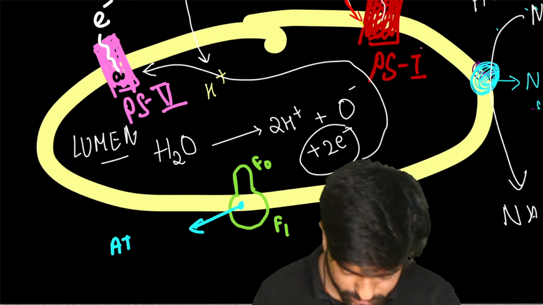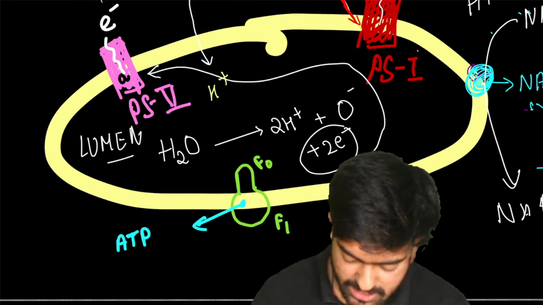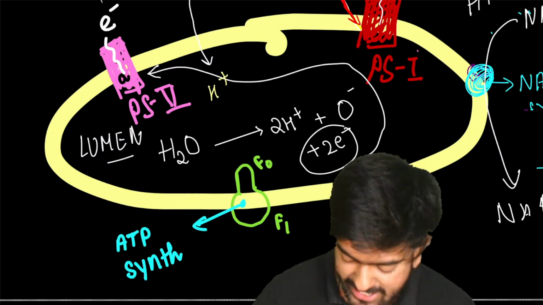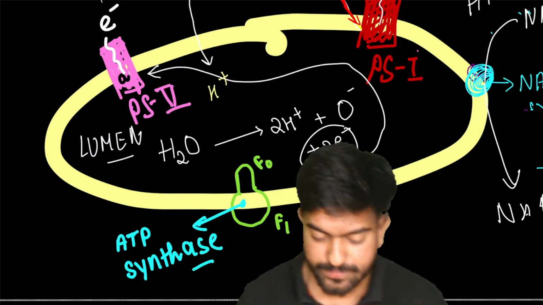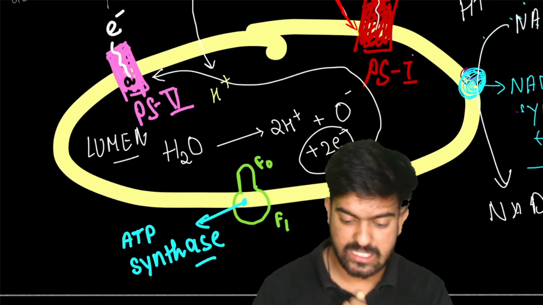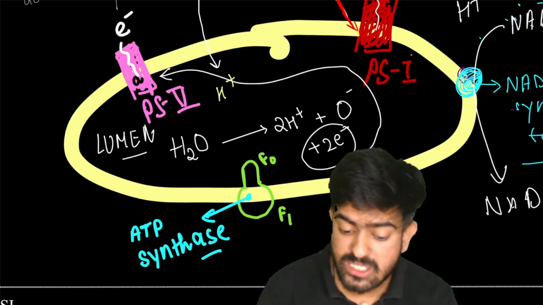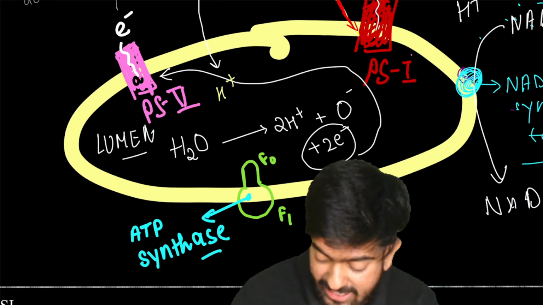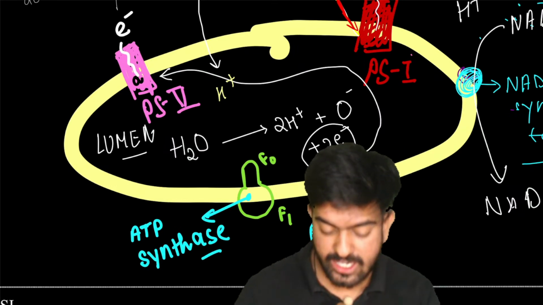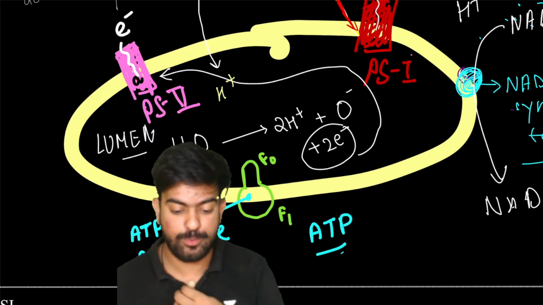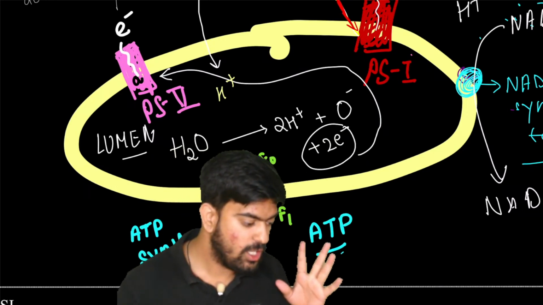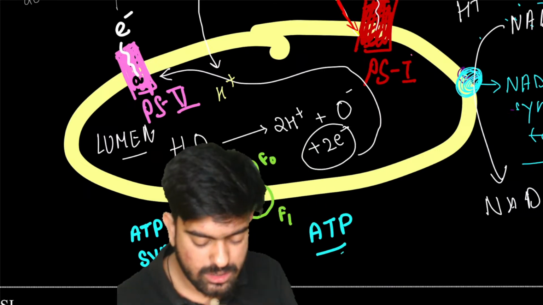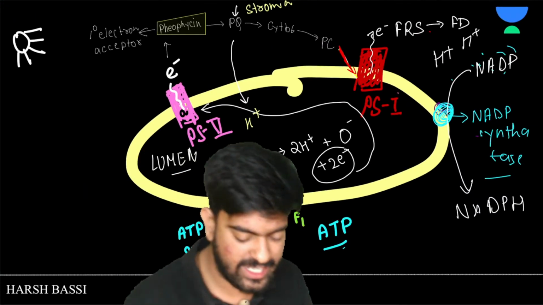This ATP synthetase is going to produce ATP. Got it? This was the main purpose of this whole Z scheme, to produce ATP.